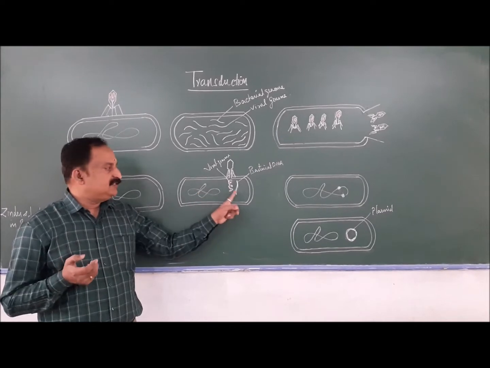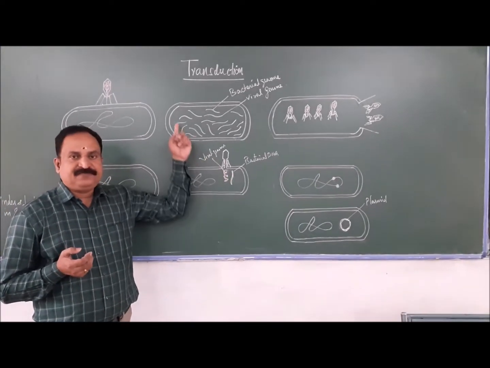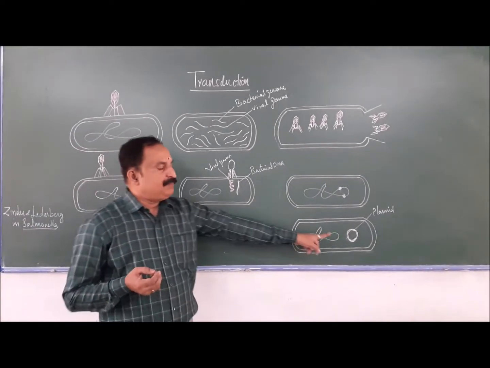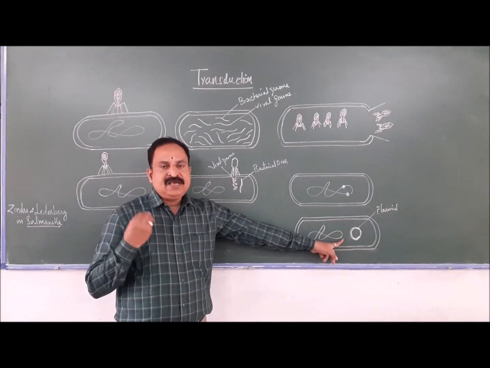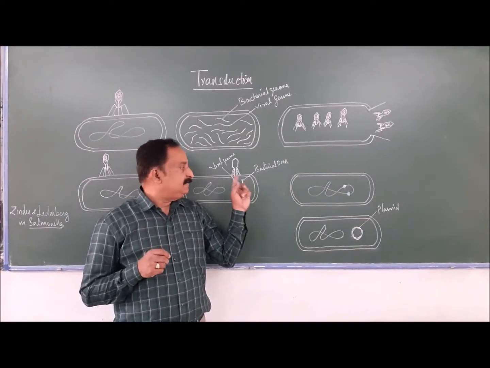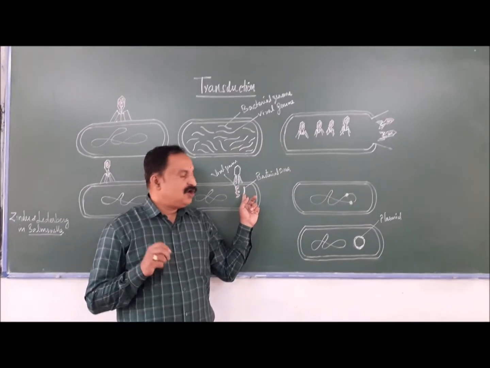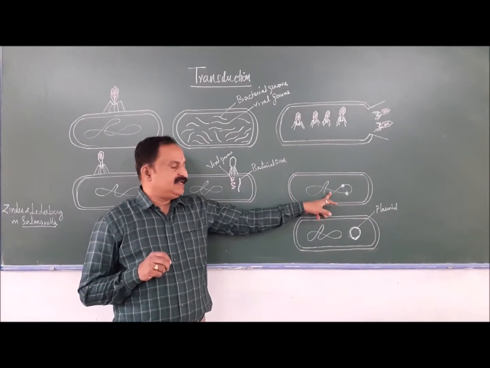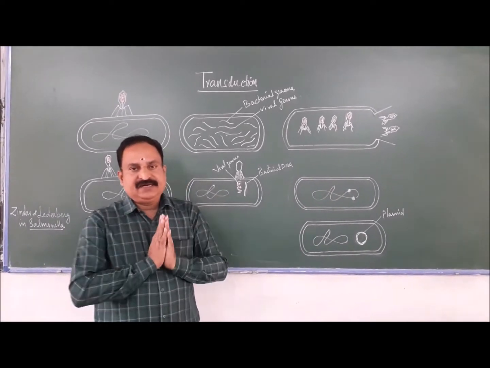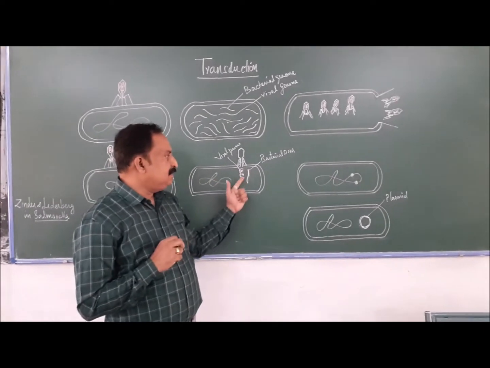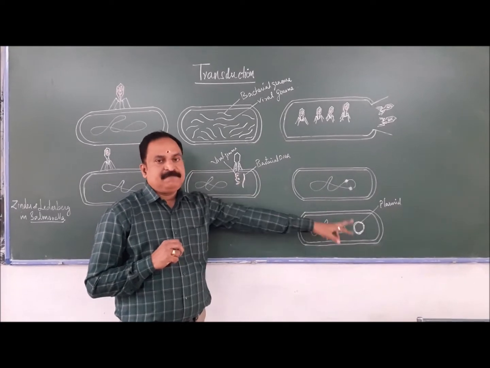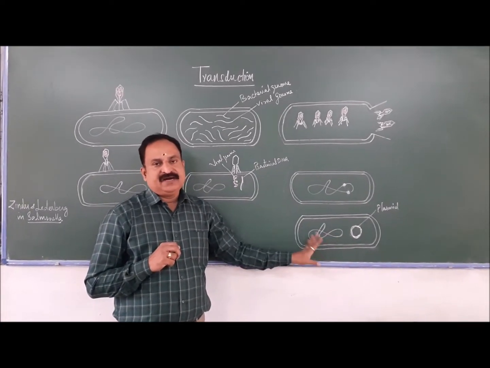So what will happen to this bacterial genome which is obtained from the other bacterial cell? That will remain as a plasmid in the new bacterial cell. If that bacterial DNA is homologous to the recipient's bacterial DNA, it will integrate and be joined with the same bacterial DNA. Mostly, this bacterial DNA will become a plasmid in the bacterial cell.